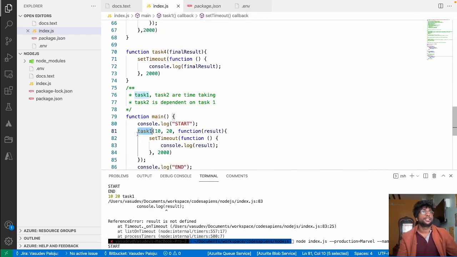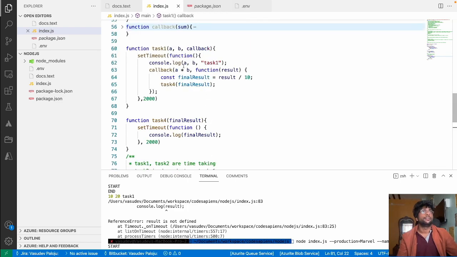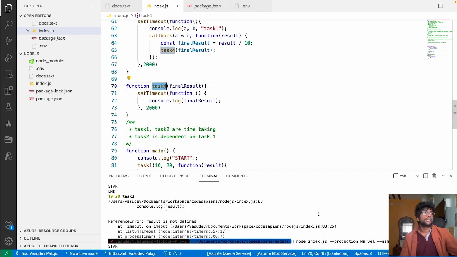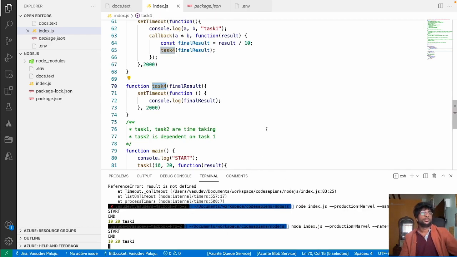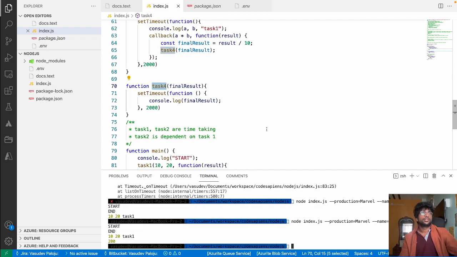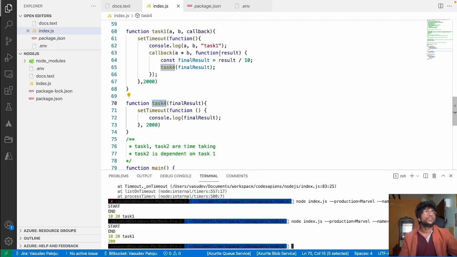So my first function is task 1, it got executed, and I am passing a callback function, and that callback function is calling another callback function, and that callback function is calling another callback function. Now when I execute this, I should be able to see all the tasks.